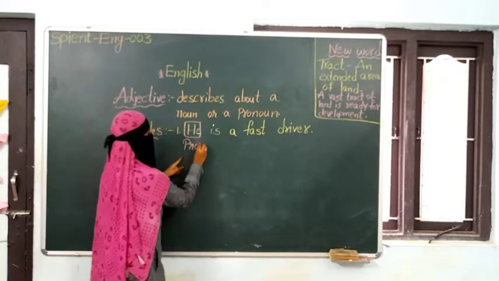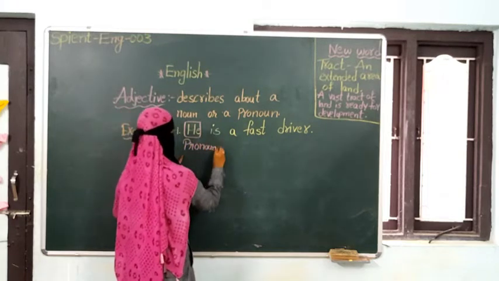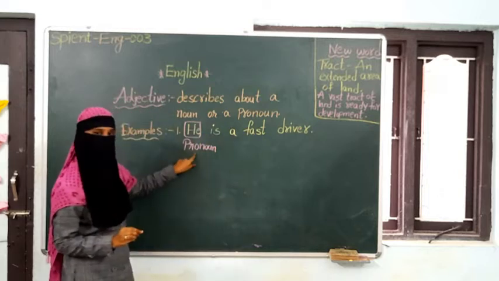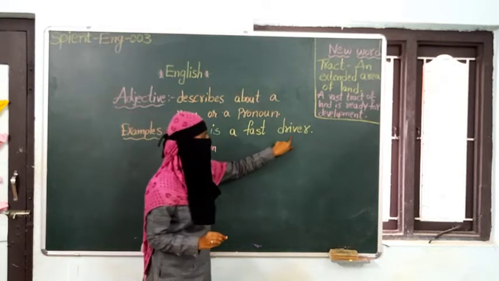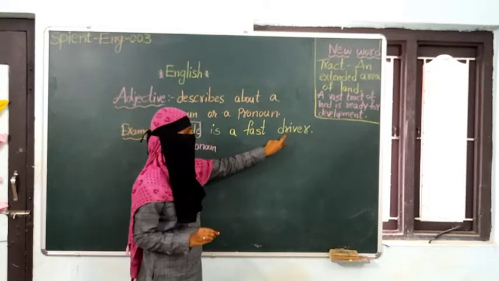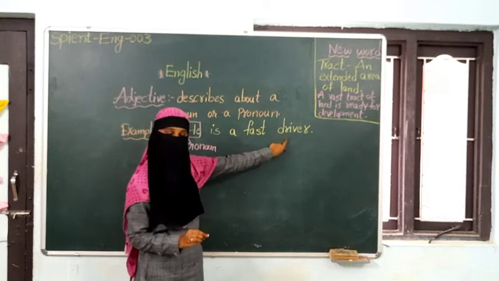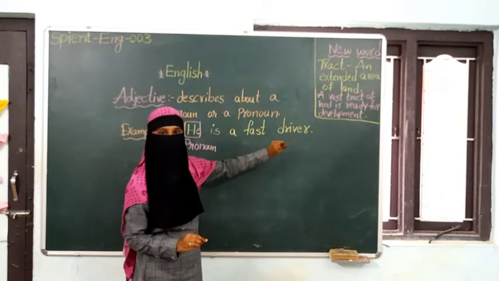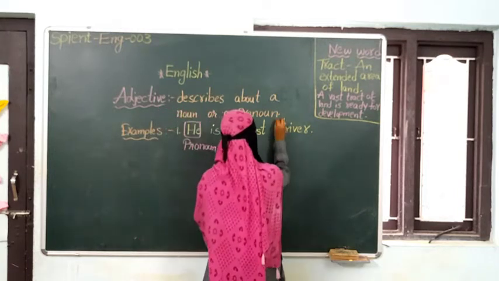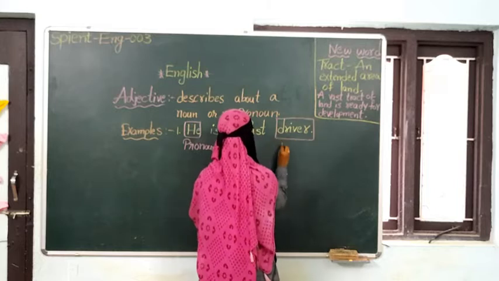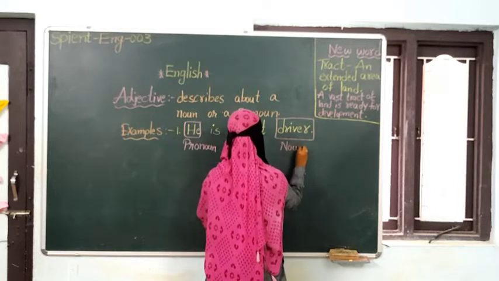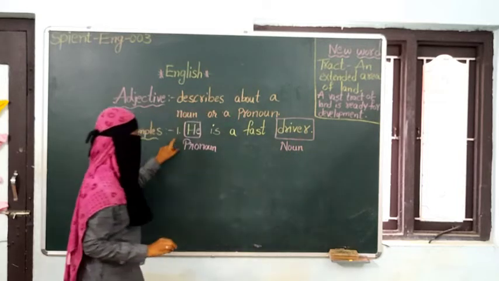And what is he doing? He is a driver. Driver is a noun.